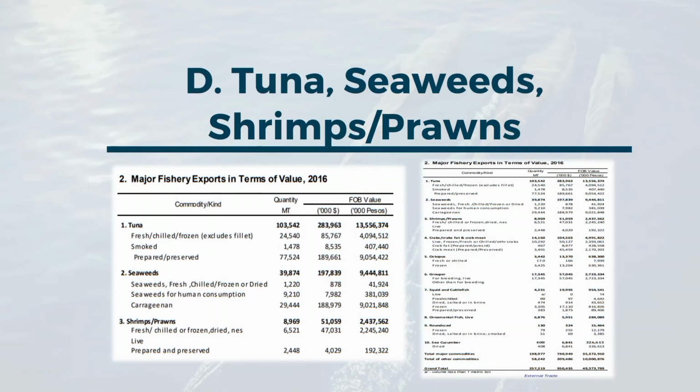The correct answer is D. Tuna, seaweeds, shrimps or prawns. The top 3 major fishery exports in terms of value in the Philippines are tuna, seaweeds, and shrimps or prawns.